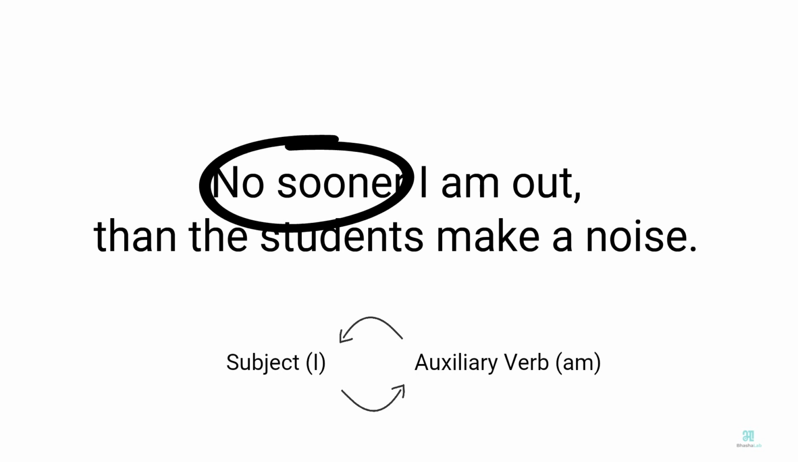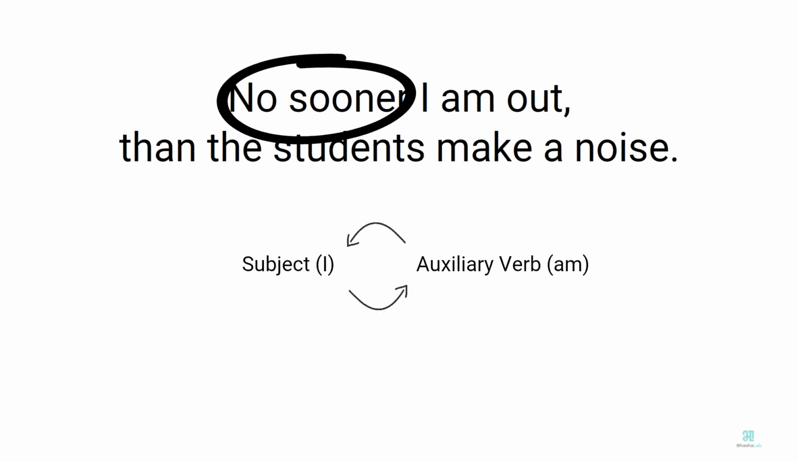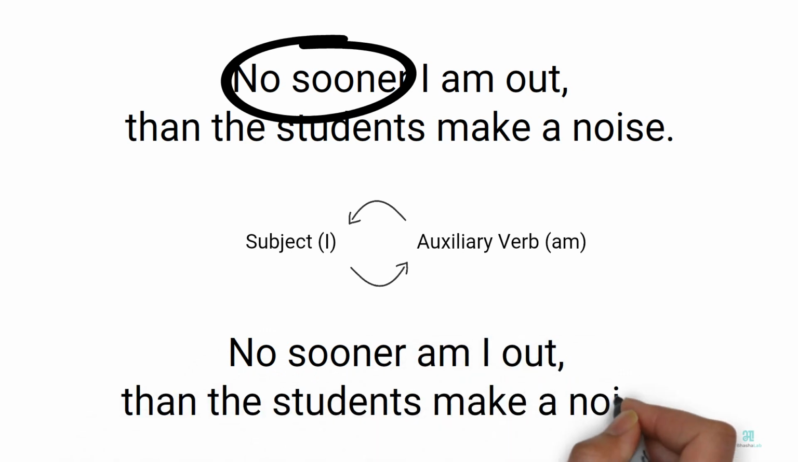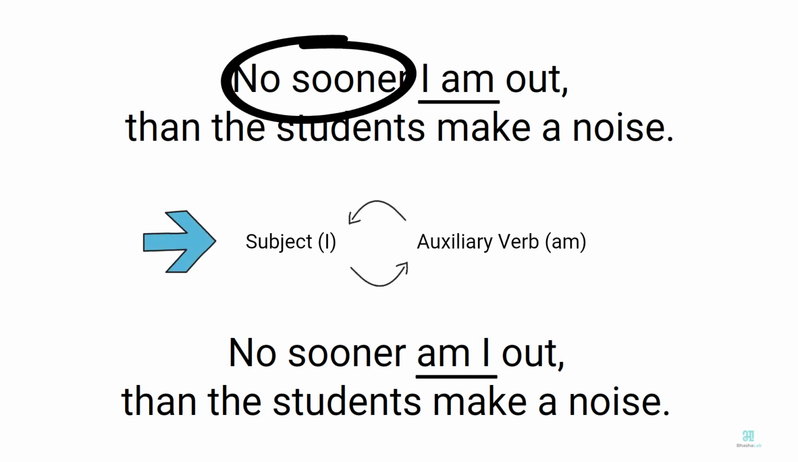The corrected sentence, in accordance with the rule, should be, "No sooner am I out than the students make a noise." Notice the inversion of the subject, "I," and the auxiliary verb, "am," in the second clause. This inversion is necessary to follow the rule when using "no sooner." To summarize, when using "no sooner," it's important to invert the subject and the auxiliary verb in the second clause.